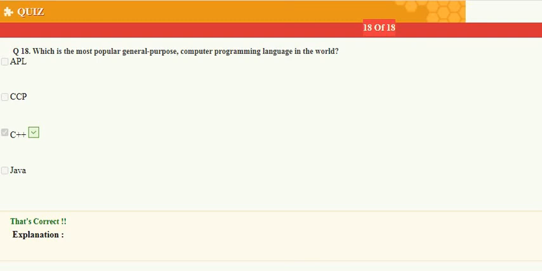Next we will proceed with a new chapter, that is program controls in C++.